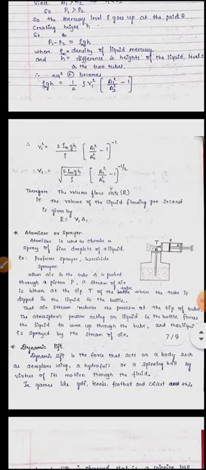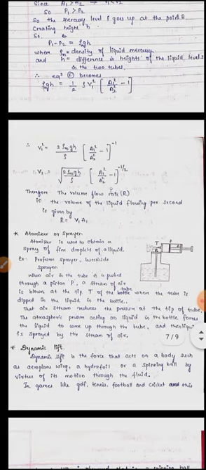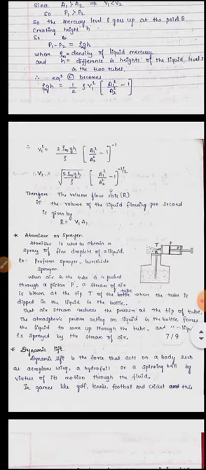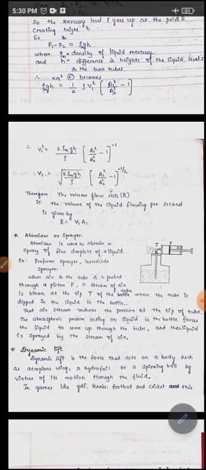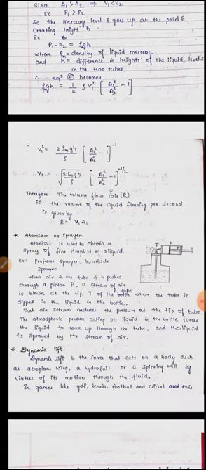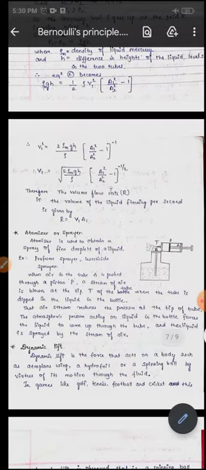To make it V1, we take the square root on the other side. That will be the square root of 2 rho m g h divided by rho into A1 square divided by A2 square minus 1, whole raised to minus half.